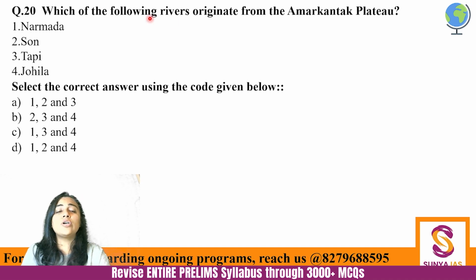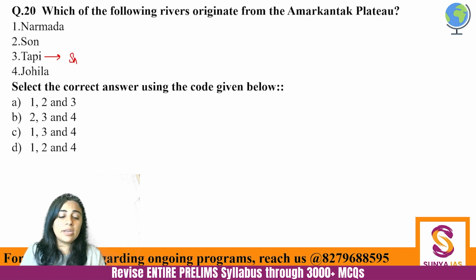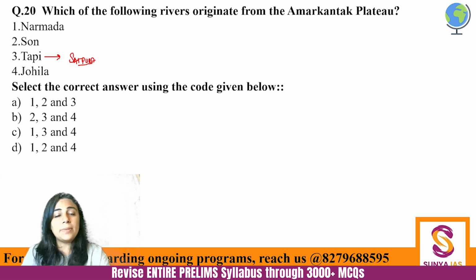Next. Which of the following rivers originate from the Amarkantak plateau? Very, very easy question. Narmada, Son, Tapi and Johila. So I have already given you this multiple times that Tapi is originating from the Satpura range. Okay, Satpura range, Betul district of Madhya Pradesh. Okay, so Tapi is not starting from the Amarkantak plateau. Narmada is starting, Son is starting and Johila river is starting.